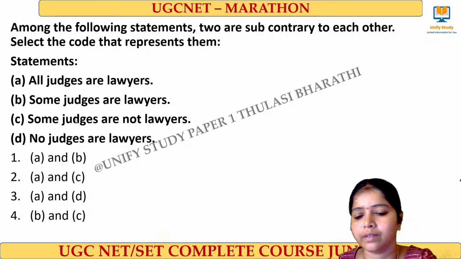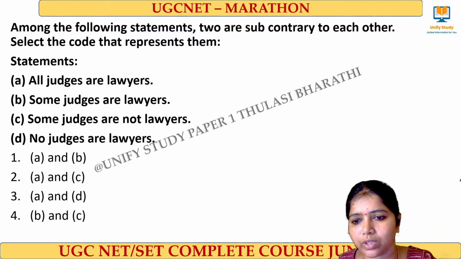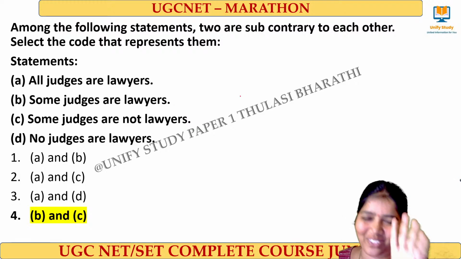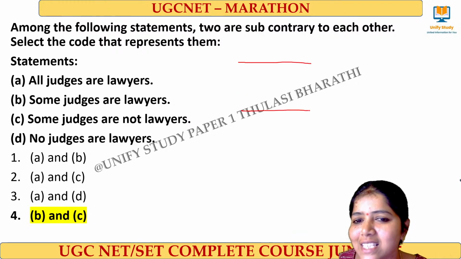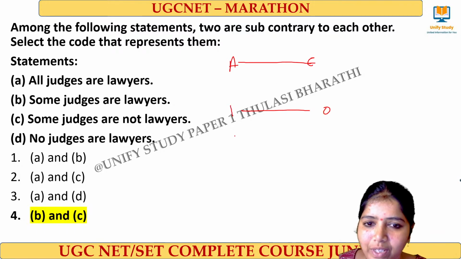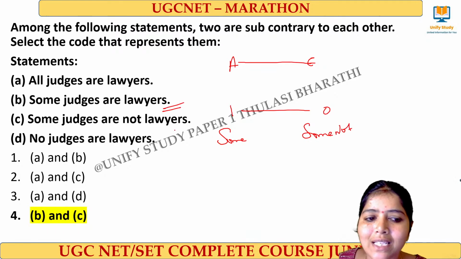Ready? Yes. I'm getting the right answer for this question. The right answer is option number 4. Subcontrary means what? This is contrary. This is subcontrary. That is A, E, I, O. This is subcontrary, that is some statement and some not statement. Some and some not. Some judges are lawyers, some judges are not lawyers.